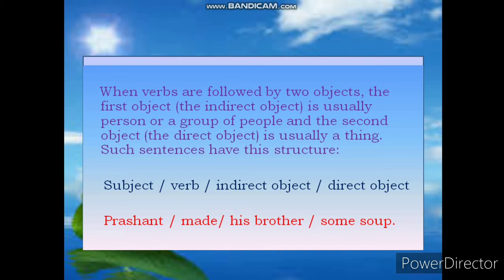When verbs are followed by two objects, the first object, the indirect object, is usually a person or a group of people, and the second object, which is the direct object, is usually a thing. Such sentences have this structure: subject, verb, indirect object, then direct object. For example, Prashant made his brother some soup.